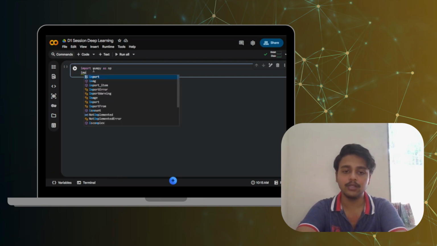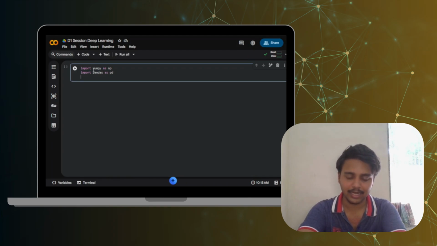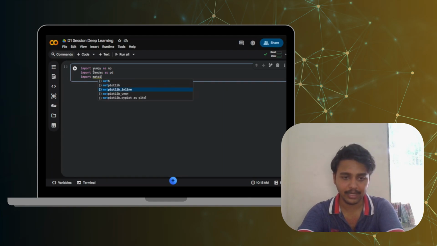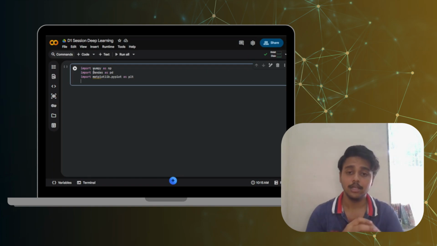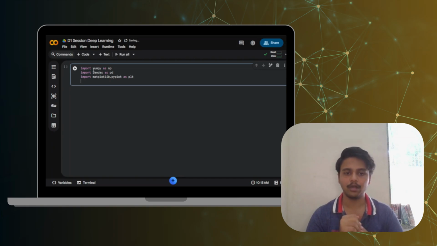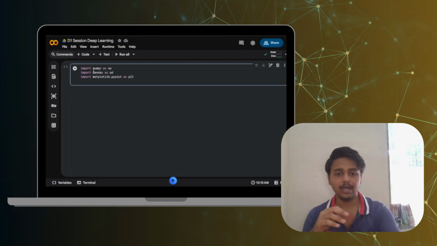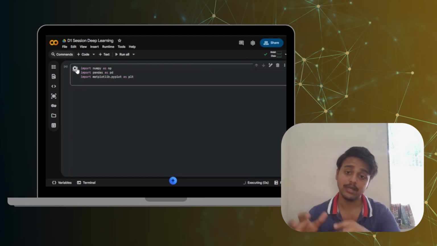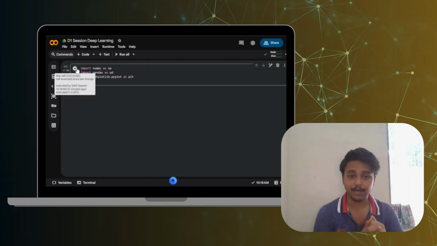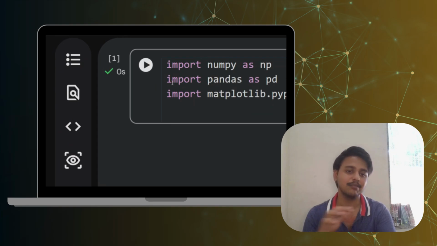Second, I am going to import the library of Pandas. Similarly, import pandas as pd. And lastly, import matplotlib as plt. So whenever I write plt, it is going to fetch me the library of matplotlib.pyplot. Whenever I write pd, it is going to fetch me the library of Pandas. Now let us run this particular block of code so that Google Colab fetches all the existing libraries. Now this green tick here means that this particular cell has completely run.